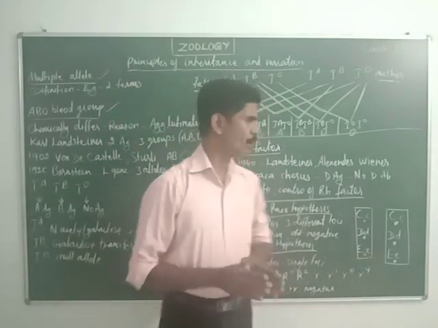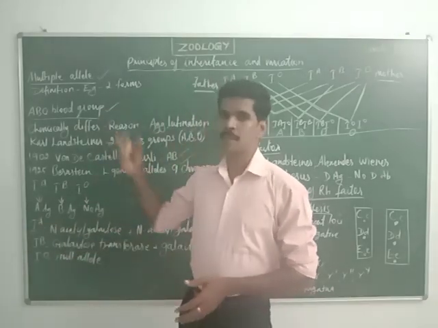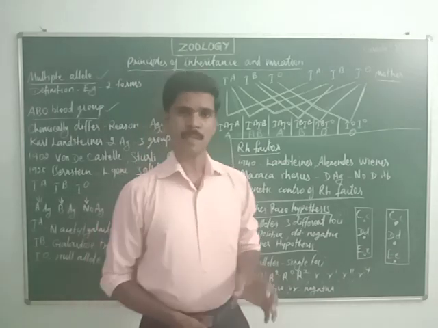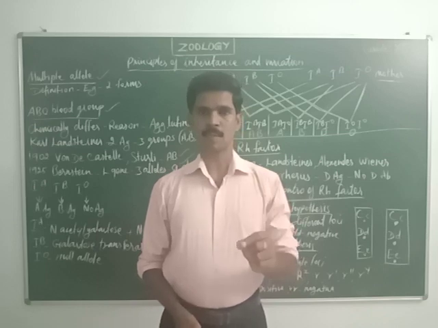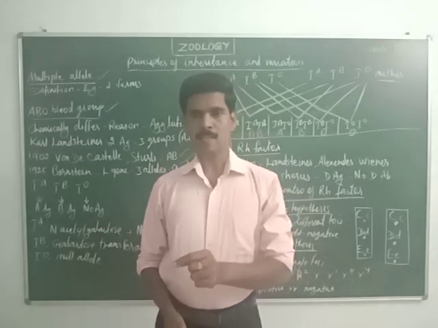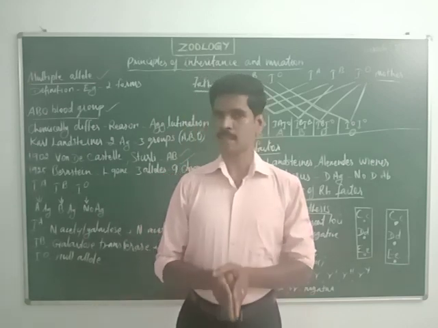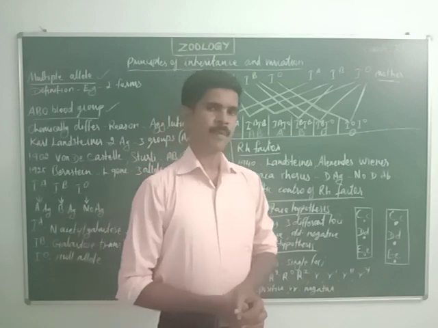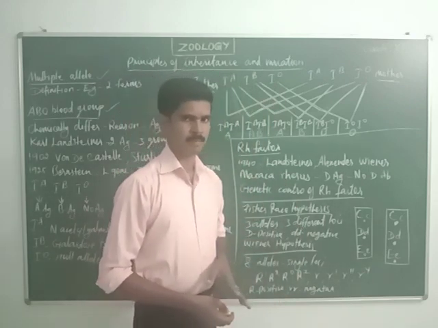So dear students, now we completed the first topic, multiple alleles. Multiple allele definition once again: multiple alleles means when three or more alleles together control a particular character, and the alleles are located in the same location of a homologous chromosome. That condition is called multiple alleles. So now we completed multiple alleles.